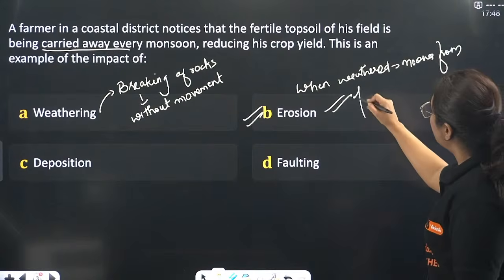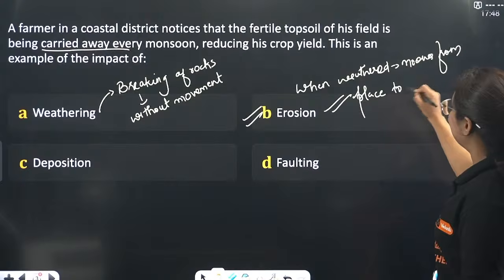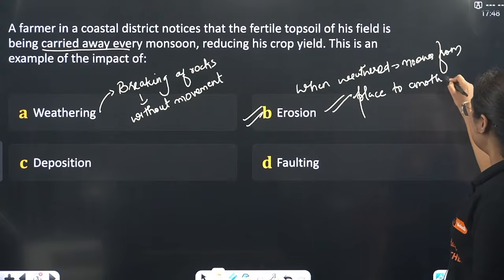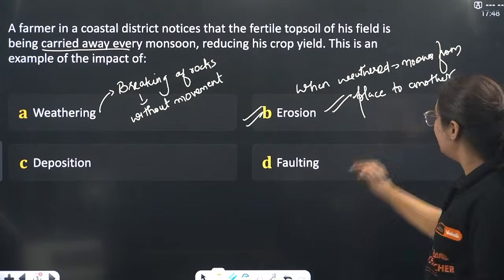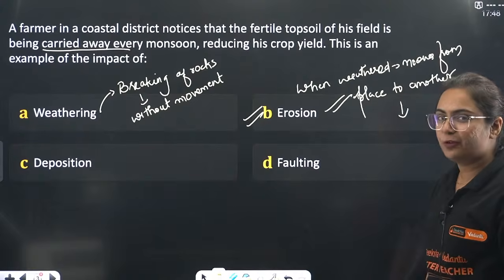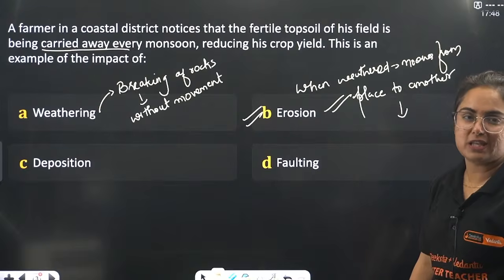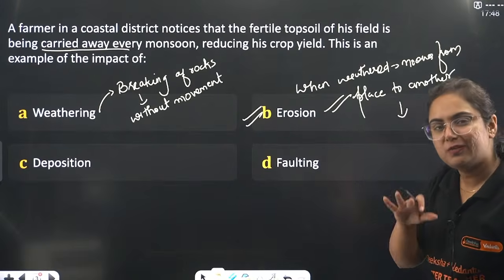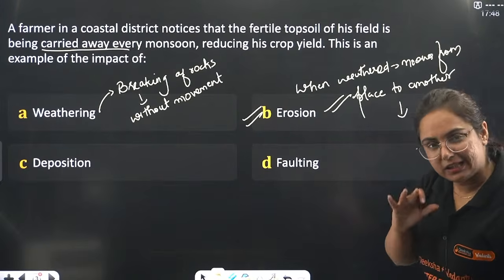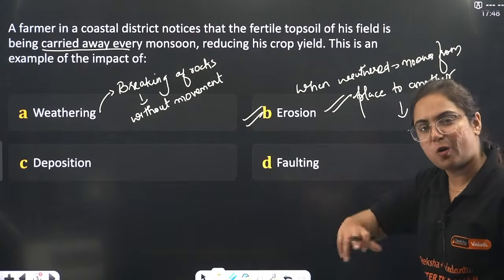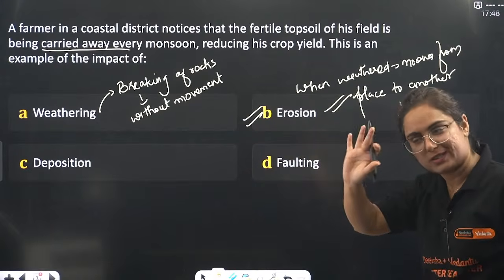Okay, it moves from one place to another. How is it moving? Is it moving by its own will and wish? No, like the food is being made according to your will and wish at your home? No. You are always asked what to cook, but whatever is cooked is according to her will and wish, not yours.